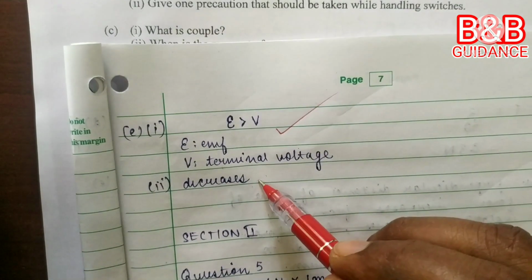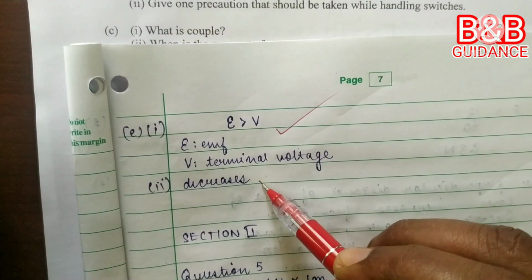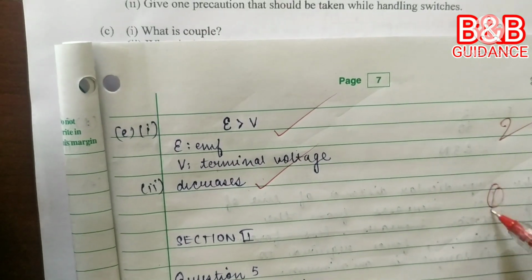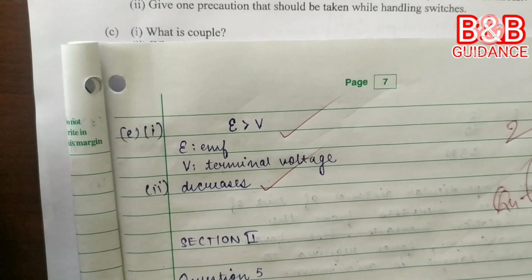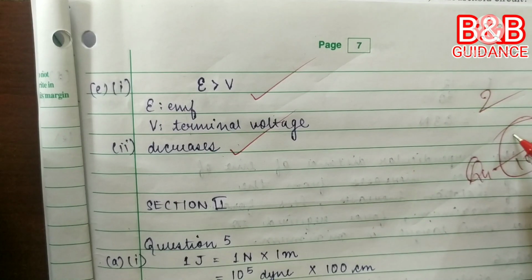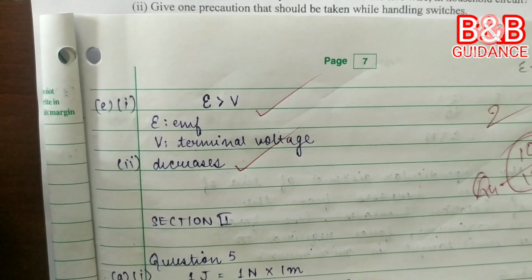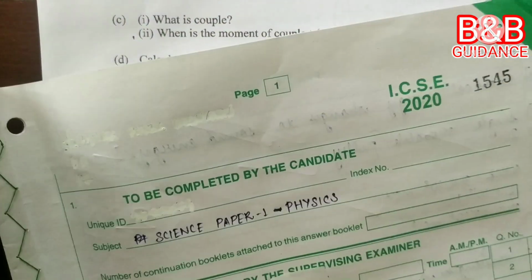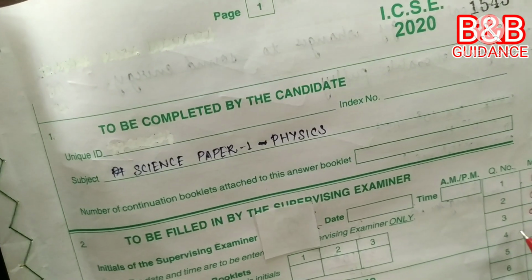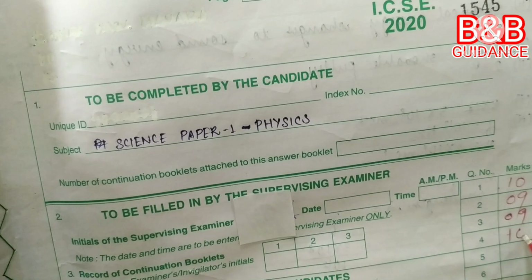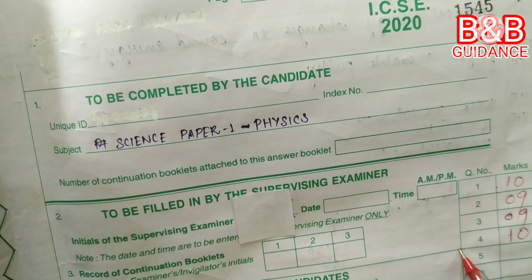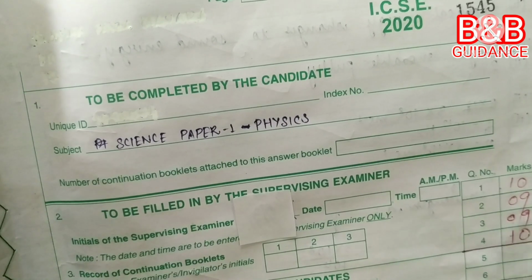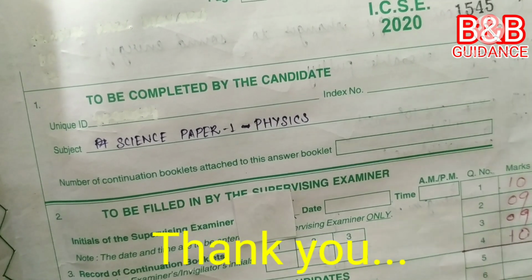Okay, terminal voltage decreases. So that's correct. So question number 4, the child scores 10 marks. In section 1, child scores 38 marks.